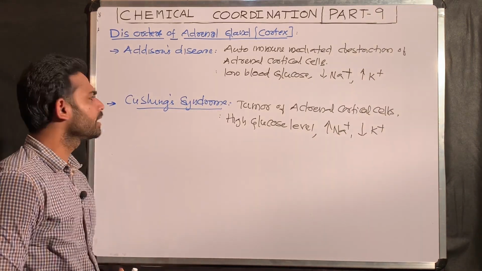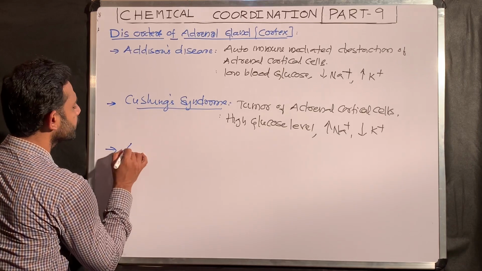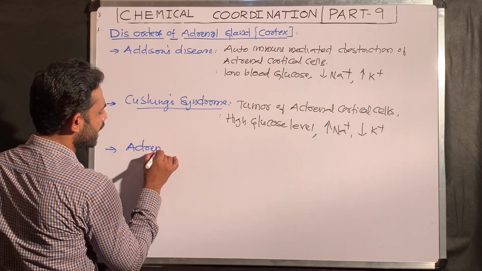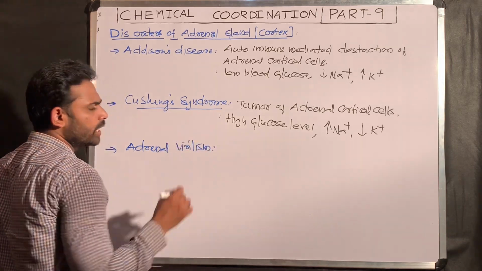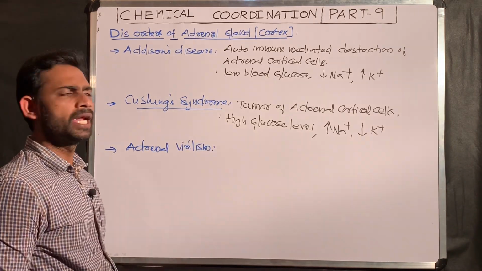The next one I am telling about is adrenal virilism. What is this adrenal virilism related to?